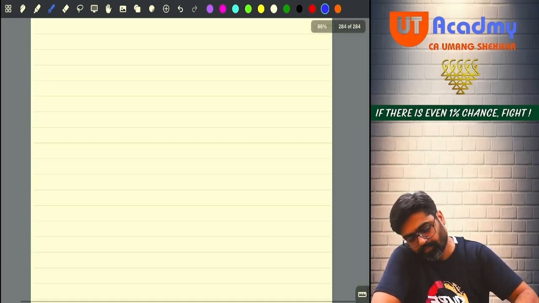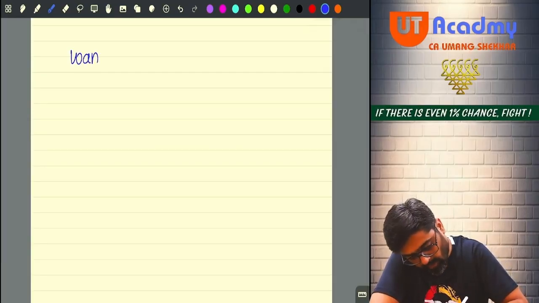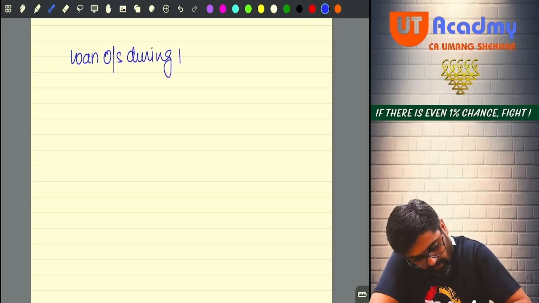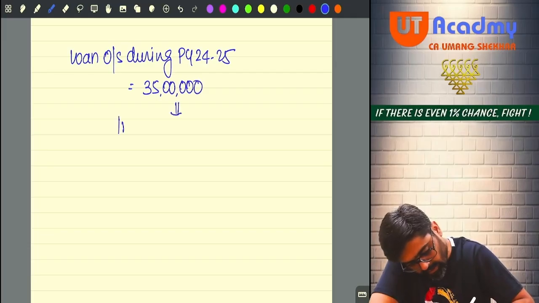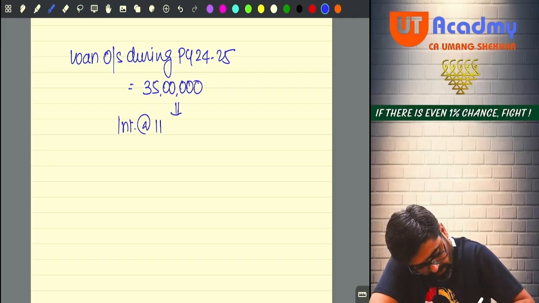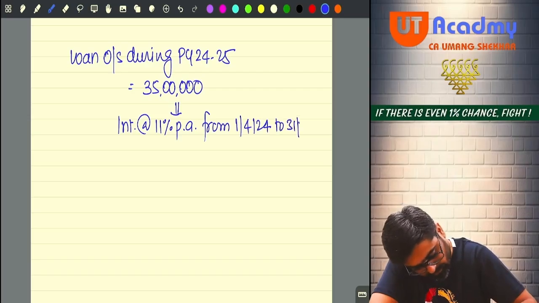If I say the loan outstanding during previous year 24-25 is equal to 35 lakhs, on that, interest at the rate of 11% per annum from 1st April 24 to 31st March 25.